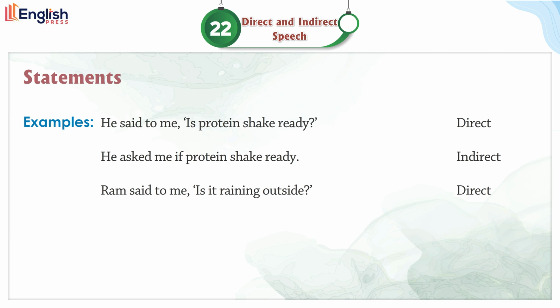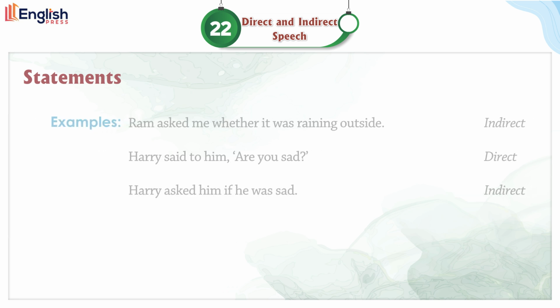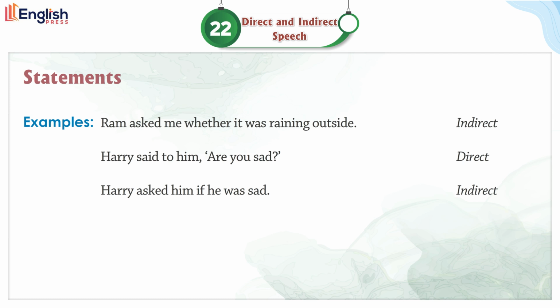Examples. He said to me, "Is the protein shake ready?" Direct. He asked me if the protein shake was ready. Indirect. Ram said to me, "Is it raining outside?" Direct. Ram asked me whether it was raining outside. Indirect. Harry said to him, "Are you sad?" Direct. Harry asked him if he was sad.